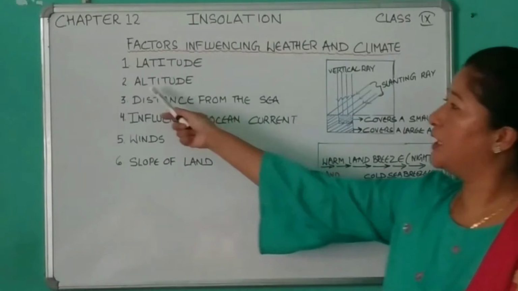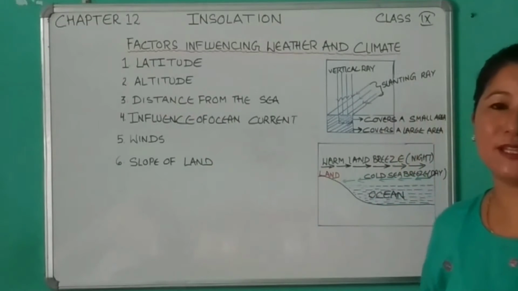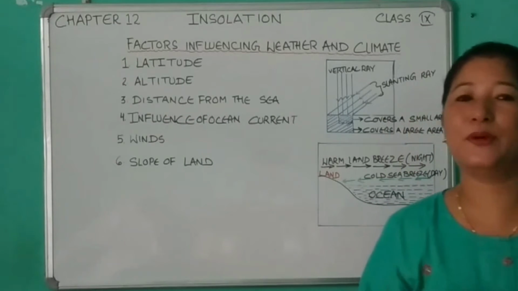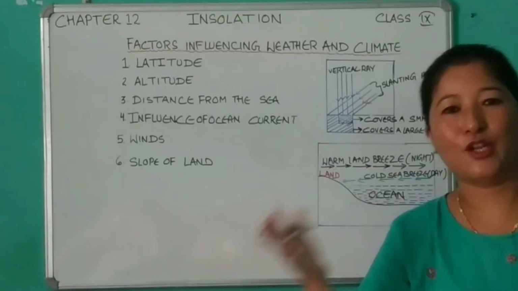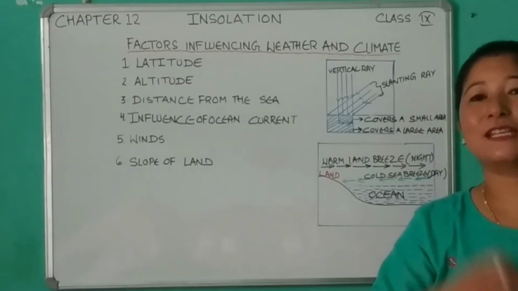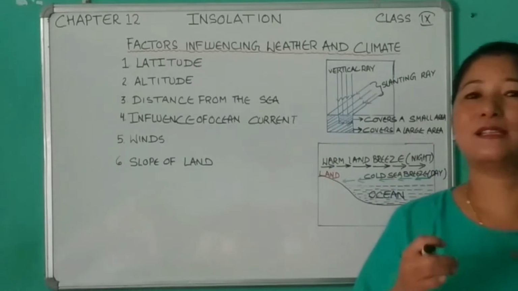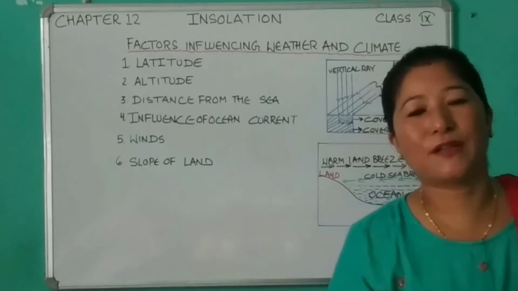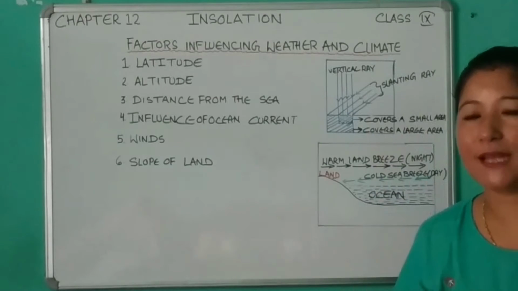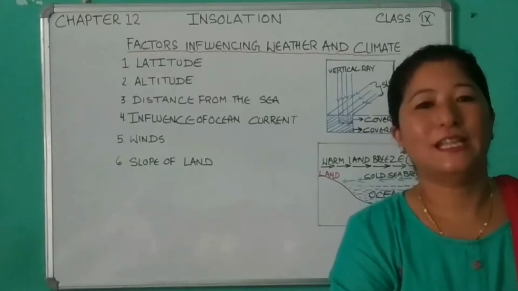Now the second one is altitude, or elevation. That means it's the height of a place above mean sea level. And you know, the higher the altitude, the lower the temperature, isn't it? The temperature decreases at a rate of 1 degree Celsius for every 165 meters of height, which we call the normal lapse rate of temperature.